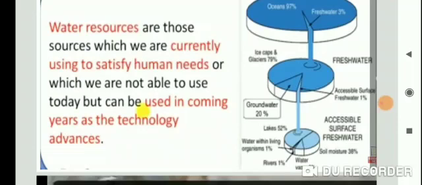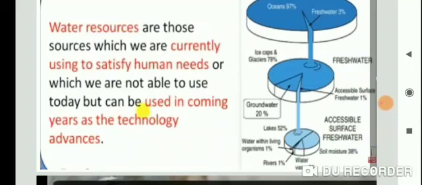Water resources are those resources which we are currently using to satisfy human needs, for example rivers, rainwater, lakes and ponds, or which we are not able to use today but can be used in coming years as the technology advances, for example glaciers and ice caps. Now about 3/4 of the earth's surface is covered with water, but out of this only a small proportion is fresh water fit for drinking.